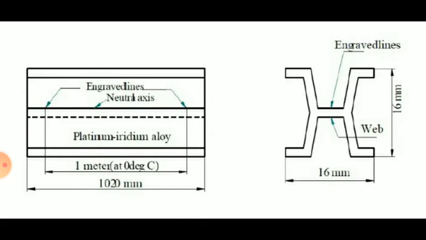So it is supported by two rollers which are kept 589 mm apart so as to give minimum deflection. So you can see the diagram of international prototype meter.